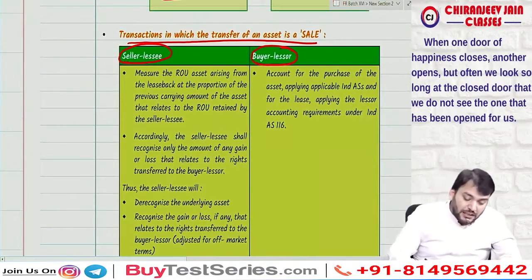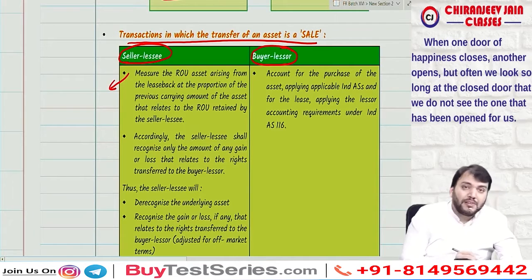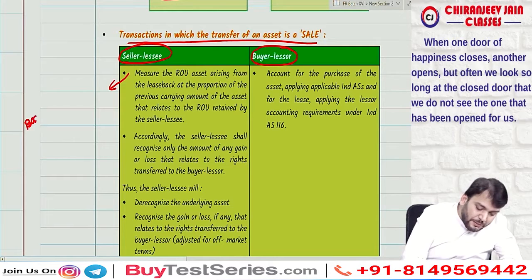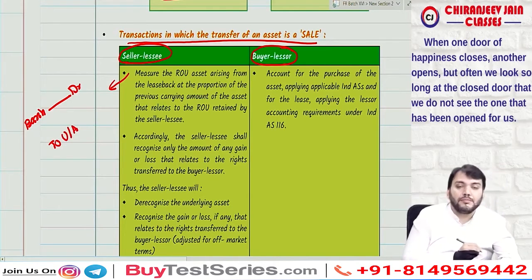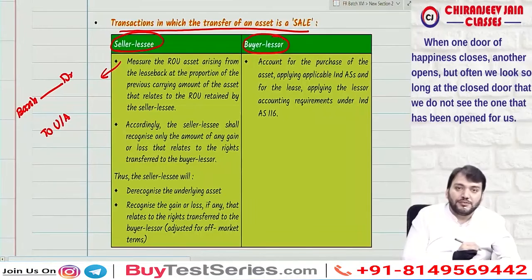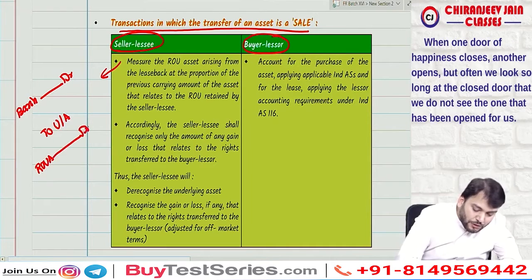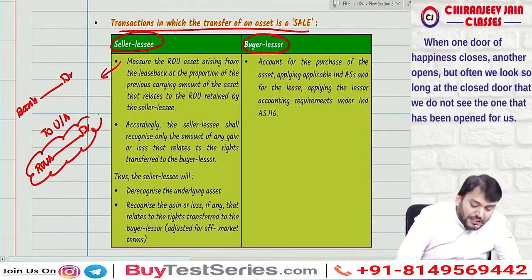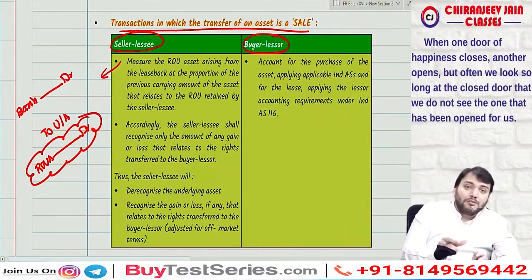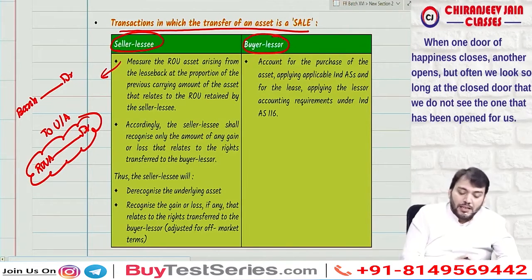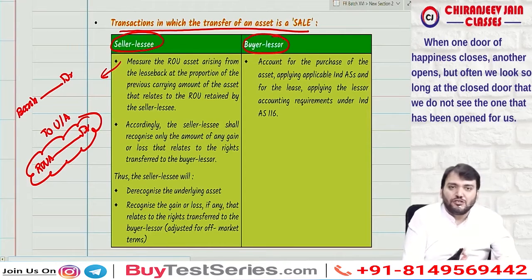In the books of seller, can I say the first journal entry will be bank account debit to underlying asset? Correct? And can I say one ROU asset will also be recognized? ROU asset will be recognized. We only need to understand at what amount the ROU asset will be recognized. If you can understand this, then this topic is very easy.